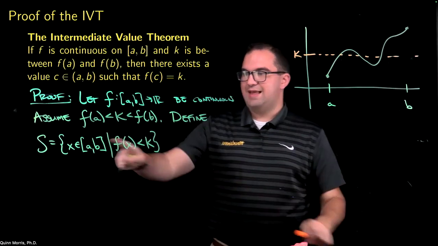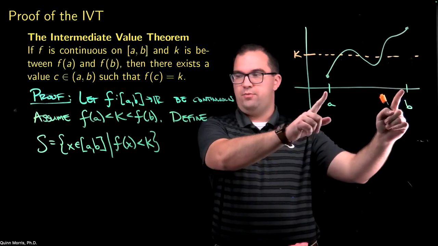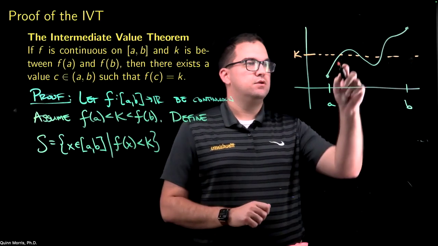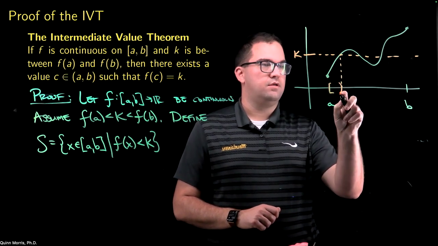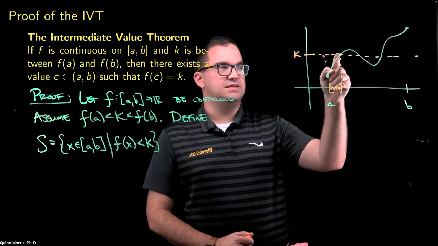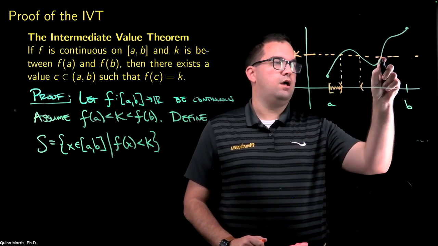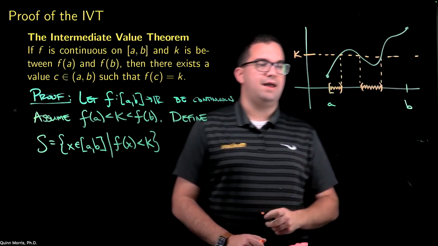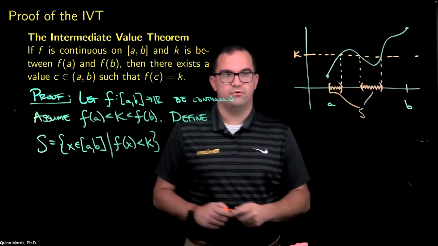This set S is the set of all x values in our domain where f of that x value is less than K. So for all of these x values, my f of x is strictly less than K. For all of these x values, my f of x is less than K. So my S set here is the union of these two intervals.